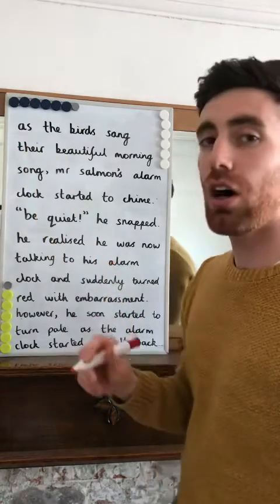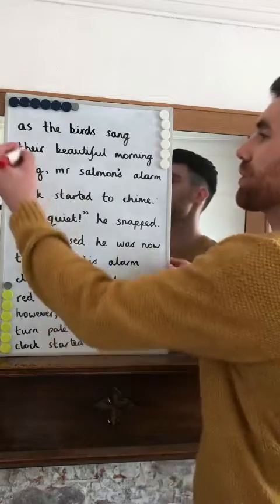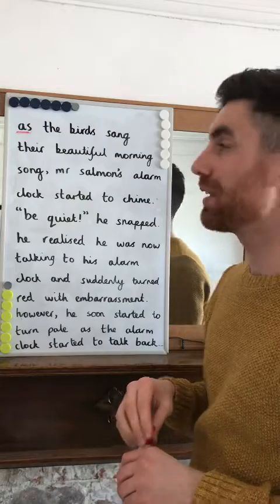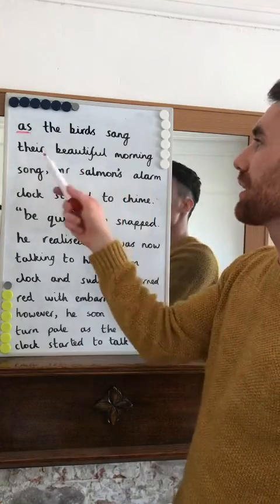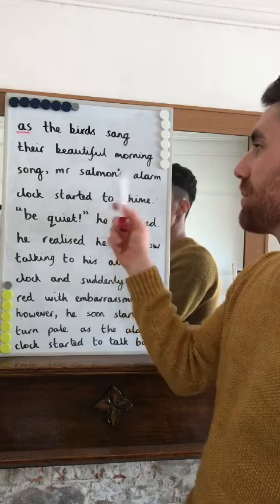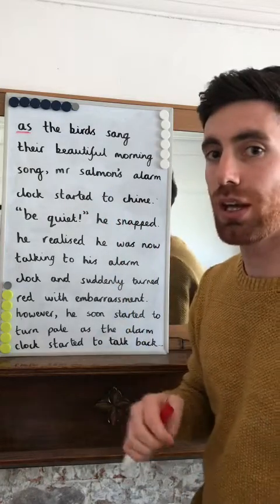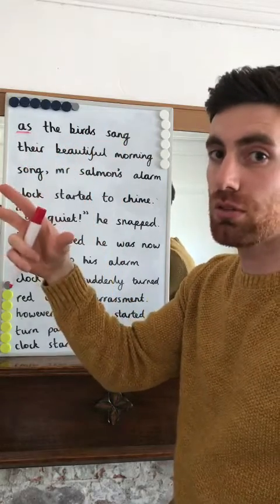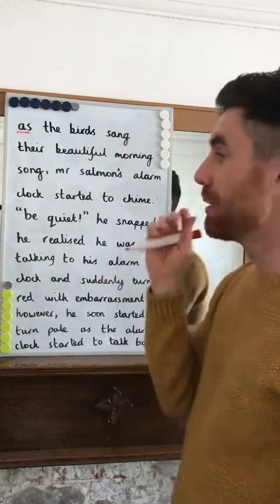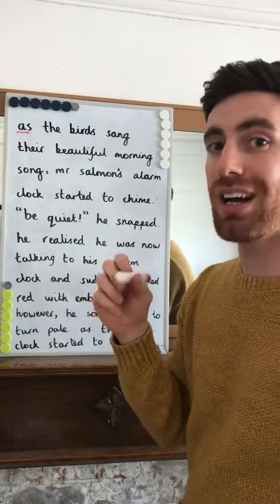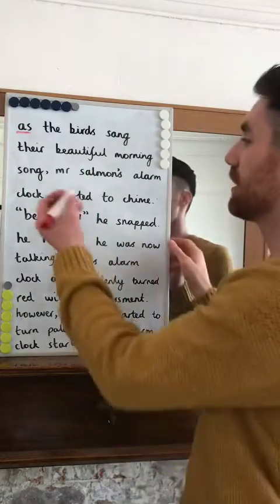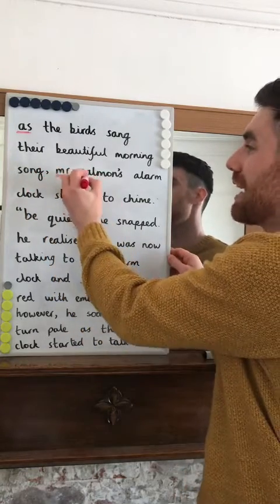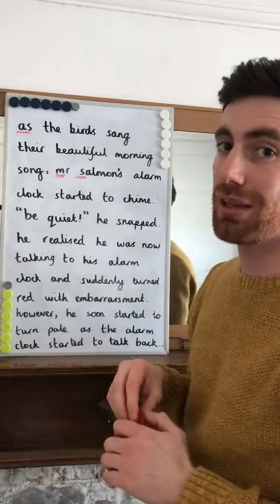the first letter of a sentence is a capital letter. Just press a bit harder on this. So that A should now be a capital letter. As the birds sang their beautiful morning song, Mr. Salmon's alarm clock started to chime. Okay, alarm bells should be ringing there. Mr. Salmon is a person. I promise he's not a robot. Mr. Salmon is a person, so that name needs a capital letter. Now, it's not just the M in Mr., it's also the S in Salmon, because that's my second name, okay?